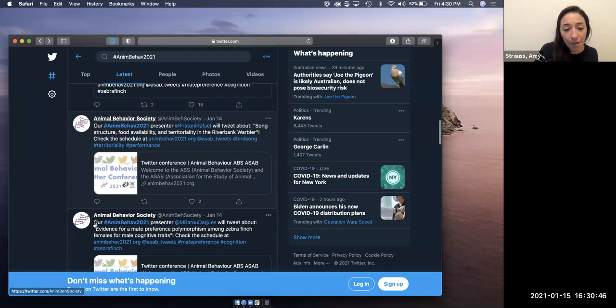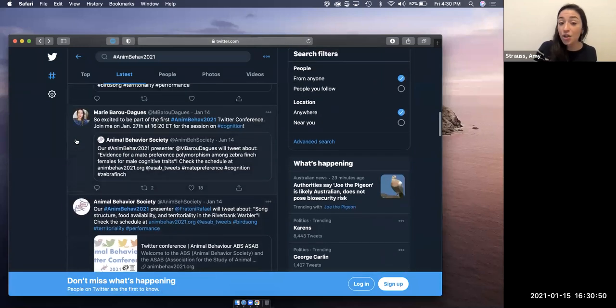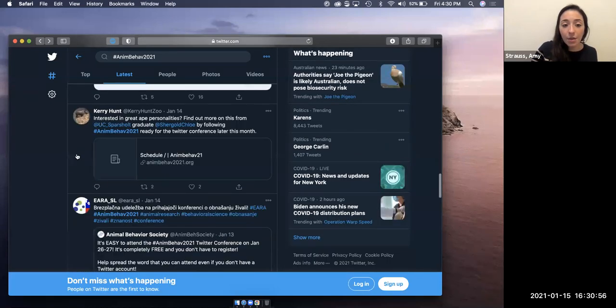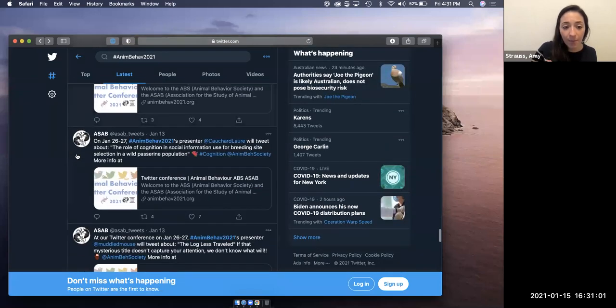But if it was a thread, there would be a button at the bottom that says show this thread. So I'm going to scroll down pretty quickly and find one that is a thread. But even the threads, only the very first tweet in that thread is going to actually show up here in the feed.